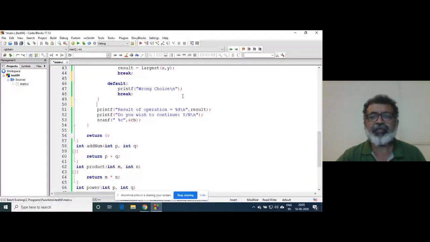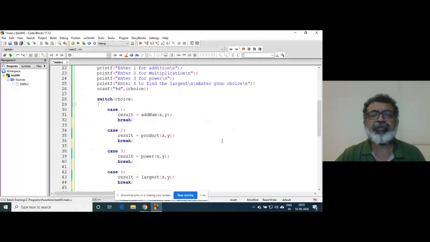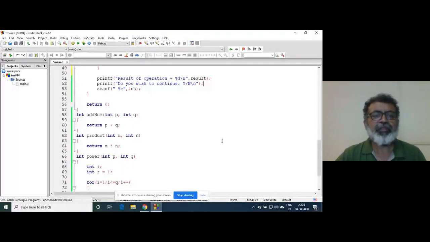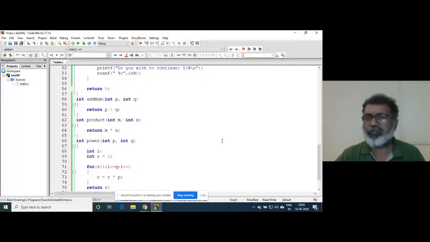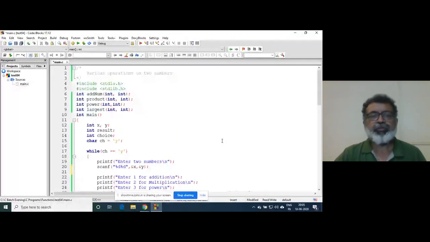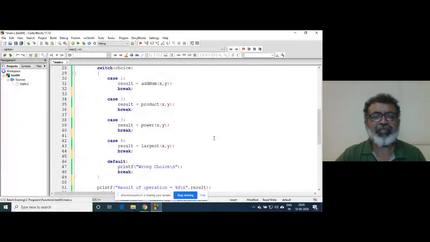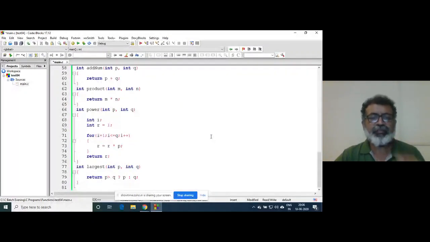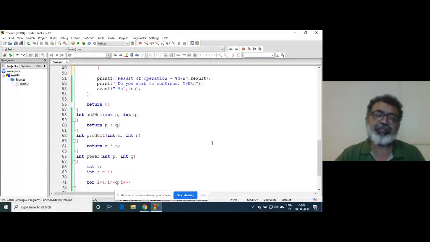And here you are taking, do you want to continue or not? And then all these are function definitions, right? So that's all as far as functions are concerned.